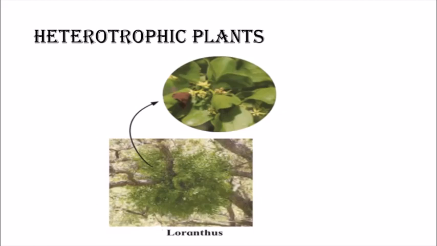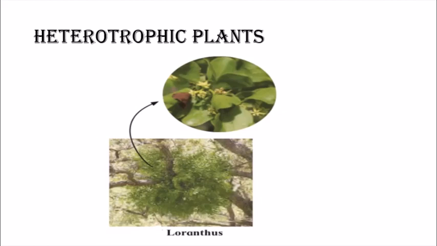Next are the heterotrophic plants. Now some plants cannot prepare their own food, so they are called heterotrophic plants. These plants do not have chlorophyll in them. They are plants that grow on the body of other plants and obtain food from that plant. They are like parasites, so they are called parasitic plants. Examples are Loranthus or Cuscuta.